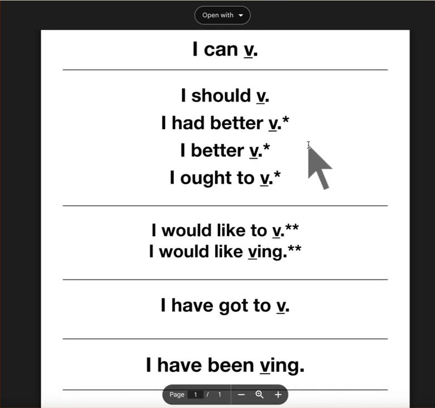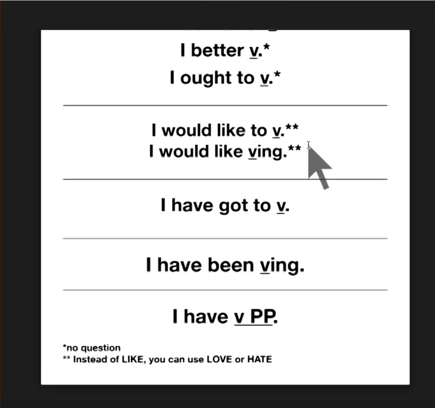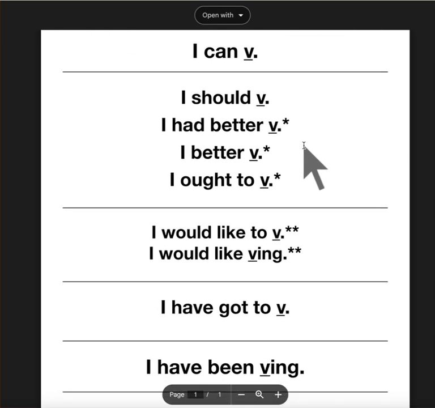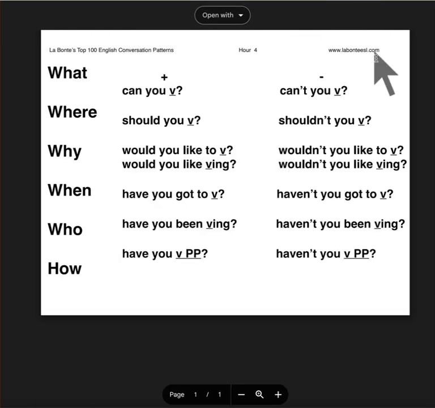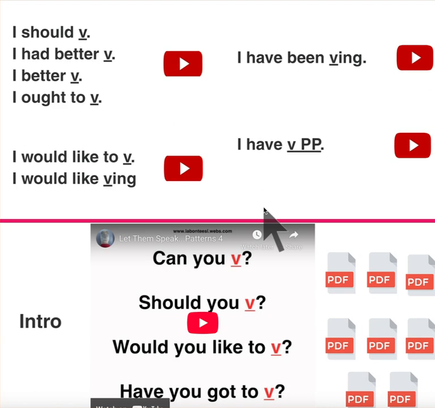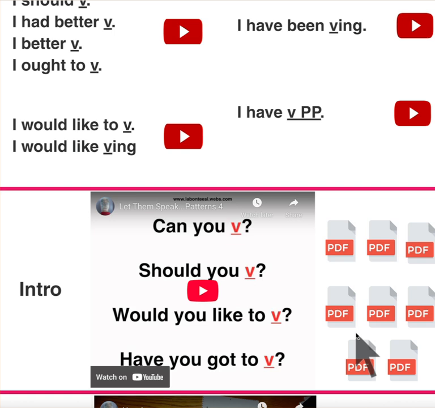The fourth hour, this is the little crib sheet, the little sheet that you can use to help them study. And this is the positive and the negative with what, where, why, when, who, and how in the front. So these are positive questions and negative questions. And in the introduction, in these PDFs, you will find what you just saw before here. And it introduces you to these patterns. In the intro video, one by one, they are introduced.